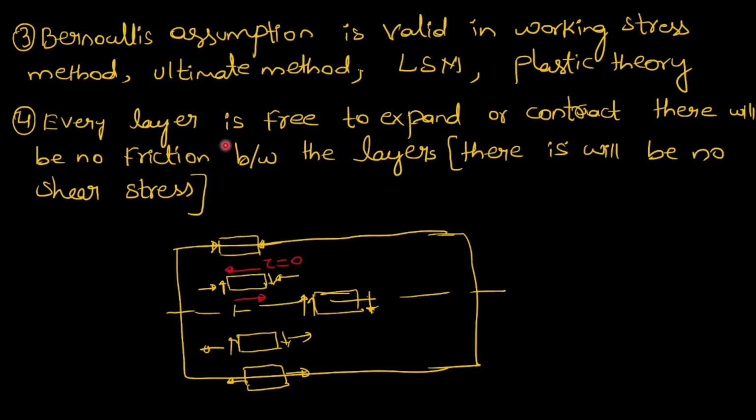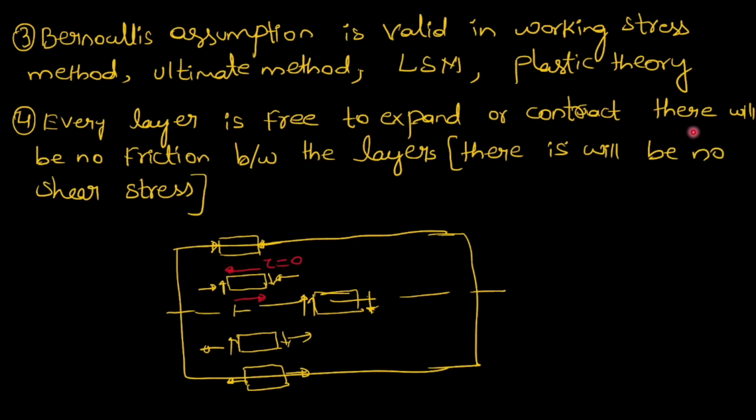Next assumption: every layer is free to expand or contract. There will be no friction between the layers, which means there will be no shear stress. So here diagrammatically I have explained that the upper component will be in compression and the lower in tension. In the middle part we will have vertical shear, but horizontal shear will be 0. That is only what the assumption says.